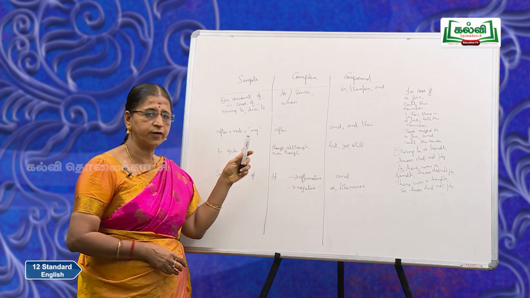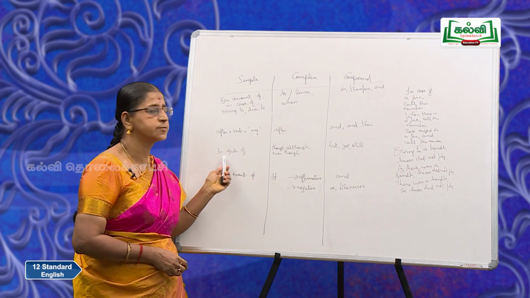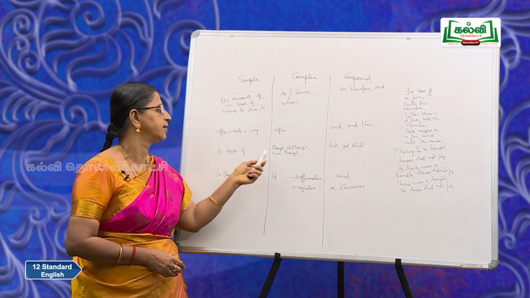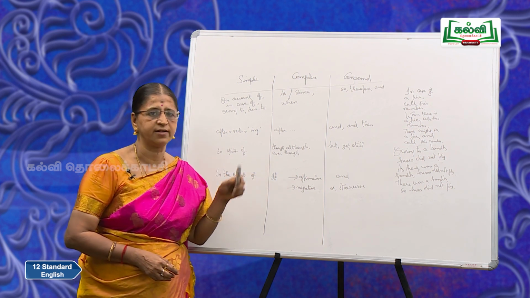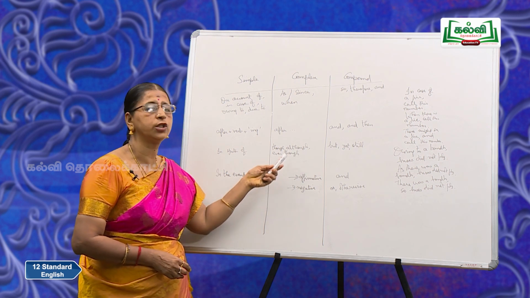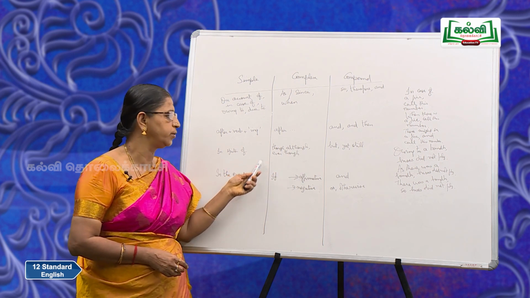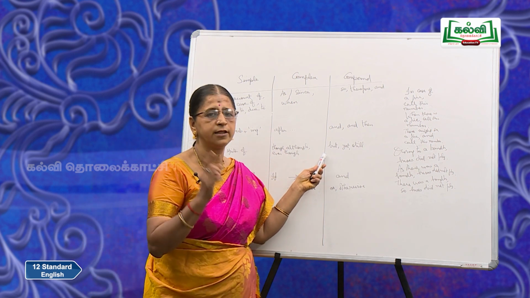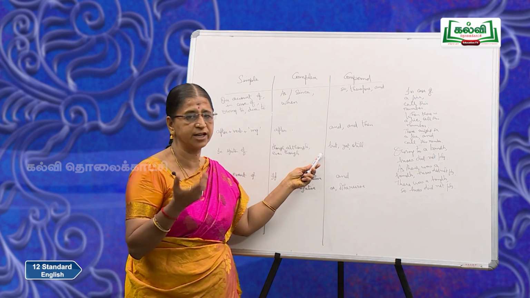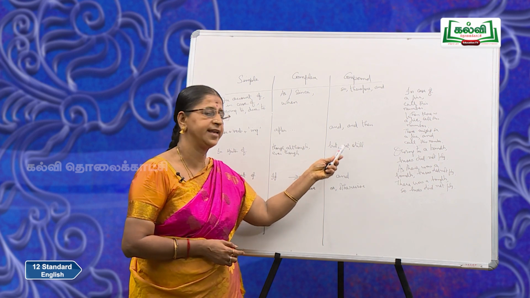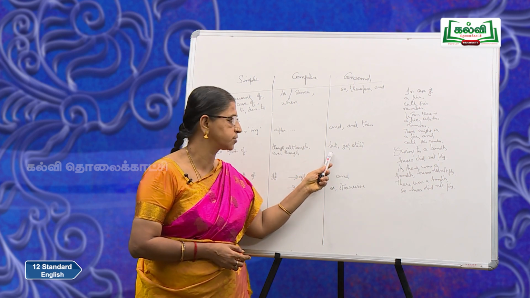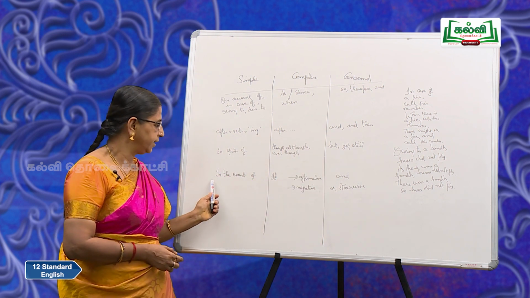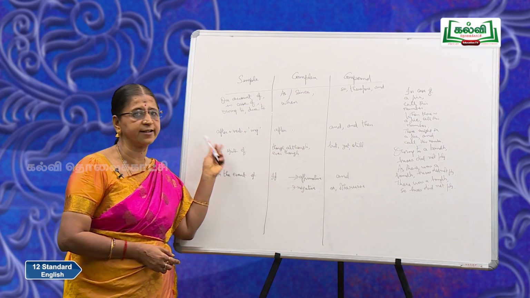Now, in spite of, I have already given you an example. In spite of bad weather, the match continued. Simple sentence. Though the weather was bad, the match continued. Although the weather was bad, the match continued. Even though the weather was bad, the match continued. Here, the weather was bad, but the match continued. The weather was bad, yet the match continued. The weather was bad, still the match continued. Here, in the event of. In the event of, I think I gave you the sentence under the example.